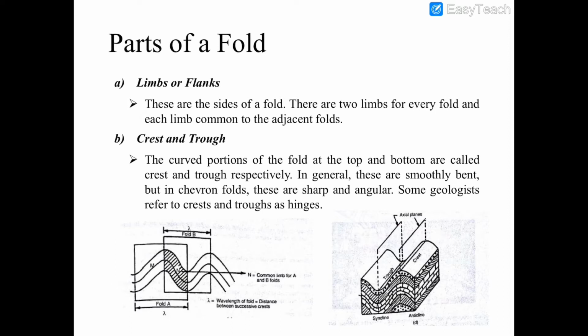In this figure, this is the top curved portion which is called crest, and this is the bottom curved portion which is called trough.